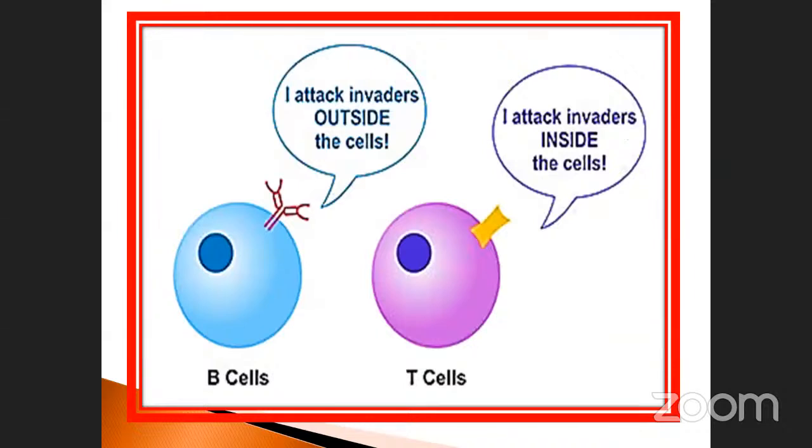So these are the two cells, B cells and T cells. The B cell attacks invaders outside the cells, but at the same time, the T cell attacks invaders inside the cells. These are the two things. B cells and T cells both fight against many diseases. The B cell produces the antibody, but the T cell will not produce the antibody; it helps in the production of antibody by the B cells. Each has a mutual understanding, like that.